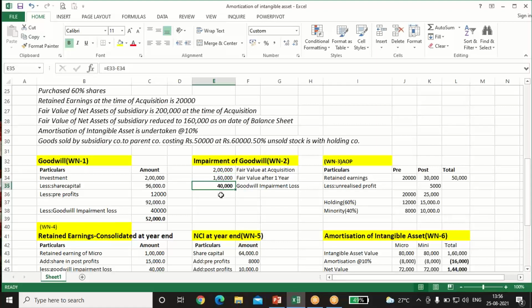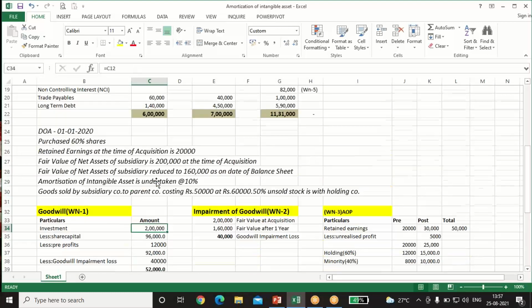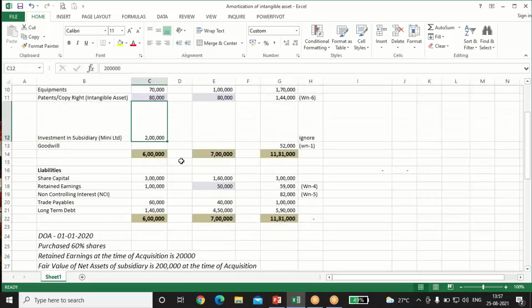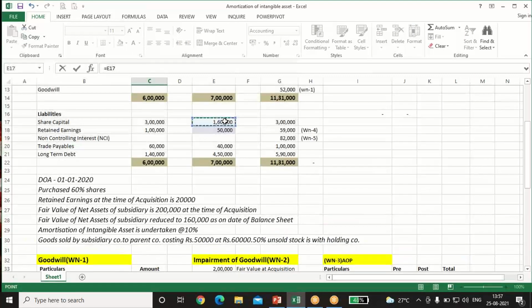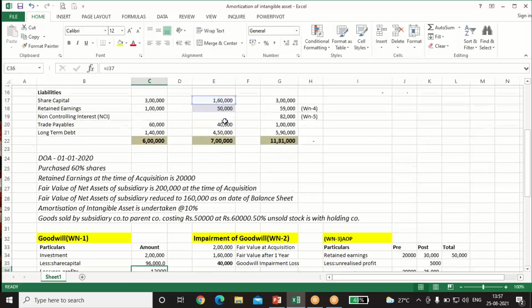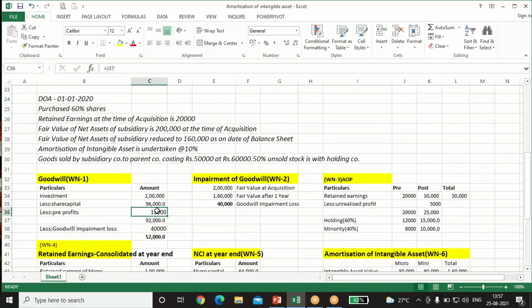Now we have to do the impairment. It will be reduced from the goodwill, and then we'll get the final net goodwill. So we'll do the goodwill calculation now. 2 lakh was the investment. Share capital will be 1 lakh 60 into our percentage, which was 60, meaning our holding percentage was 60%. So 60% into 1 lakh 60 plus pre-profit, which will come from the AOP.